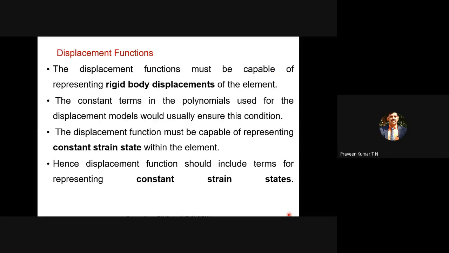Then, on displacement, there is one term called rigid body displacement. Suppose you are carrying the duster from one position to another position. Just as I am moving the duster, it is a rigid body motion because I am not deforming the duster. If there is no deformation, only a movement, then it is referred to as rigid body motion. When a vehicle is moving, it comes under rigid body motion.